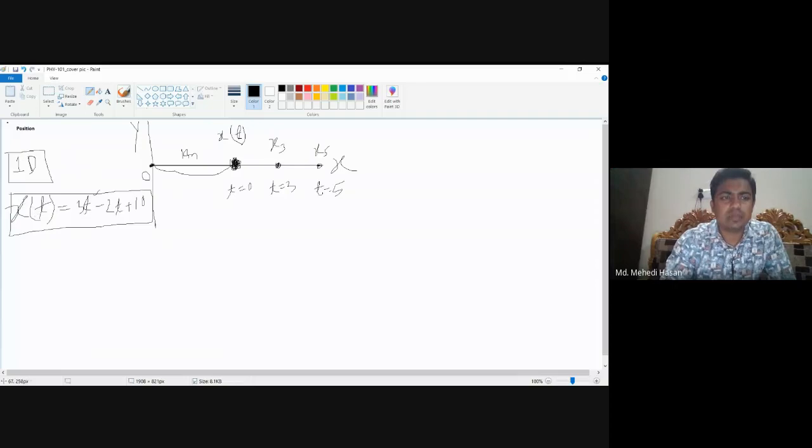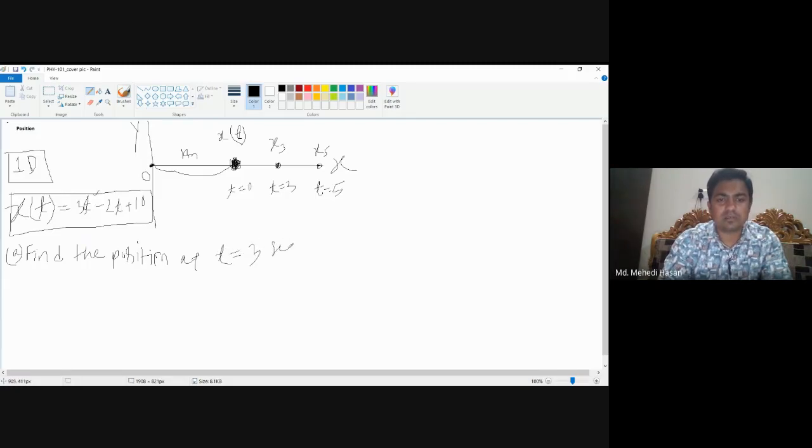Okay, so if the equation of motion or equation of position of an object is given, then we can easily find out the position of an object at a certain time. So if the question is given like that, find the position of the object at t equal to, say, 3 seconds. So what will be the position of that object at t equal to 3 seconds?